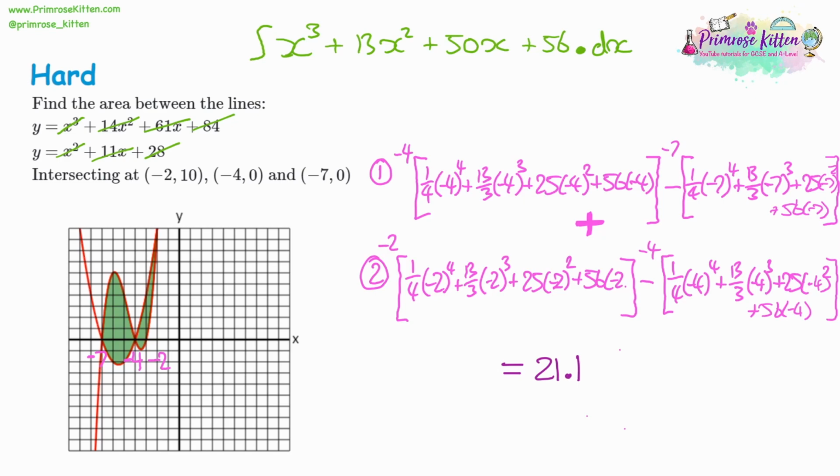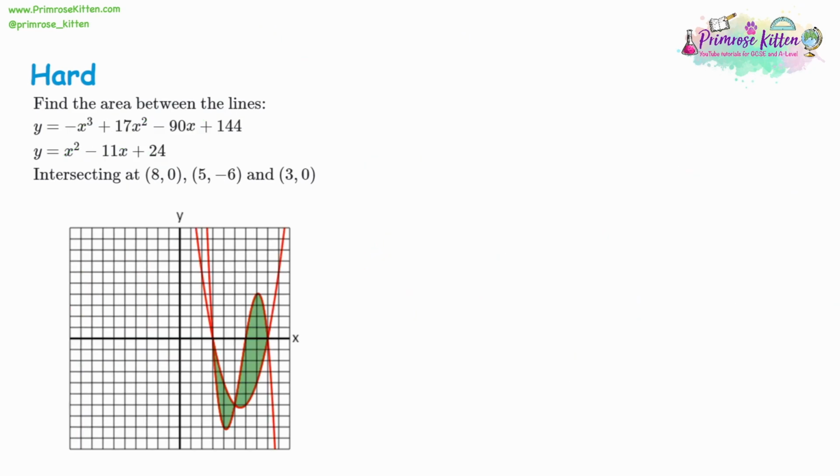So again, make sure you get the area 1, which is taking away the 2 substitutions, -4 and -7, and then add to that area 2, where you still take away the 2 substitutions, this time -2 and -4. So I would get a value for all 4 brackets, and then I would take away the ones for 1 and 2, and then add together the final answers at the end. So let's go through another example.